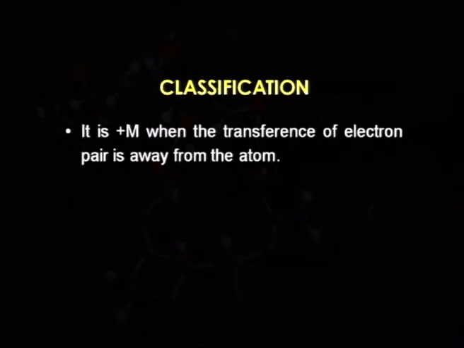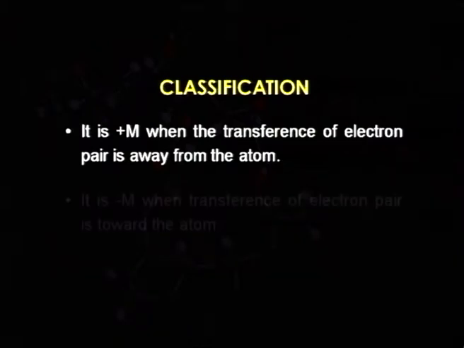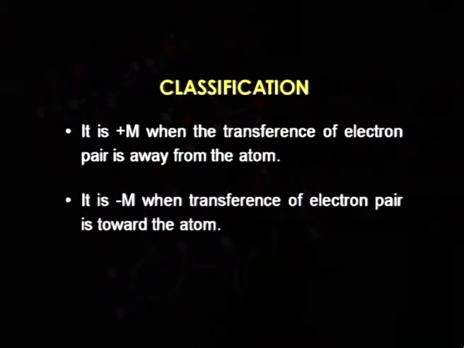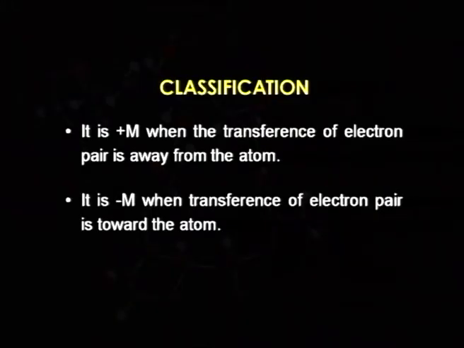This effect can be classified as plus M effect and minus M effect. It is called plus M when the transference of the electron pair is away from that atom, and it is called minus M when the transference of the electron pair is towards the atom. So, when it is an electron withdrawing group, it is the minus M effect, and when it is an electron donating group, it is called the plus M effect.